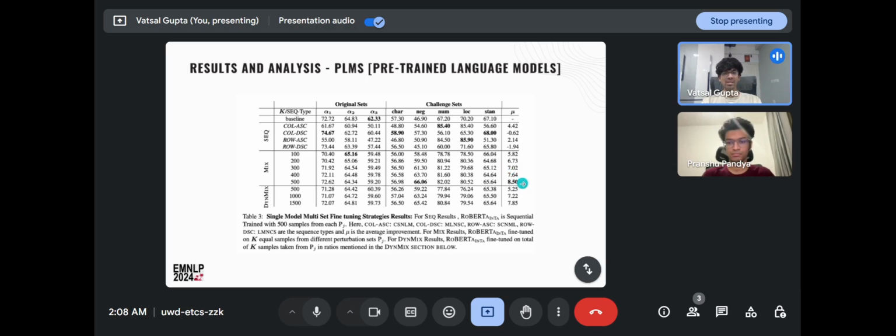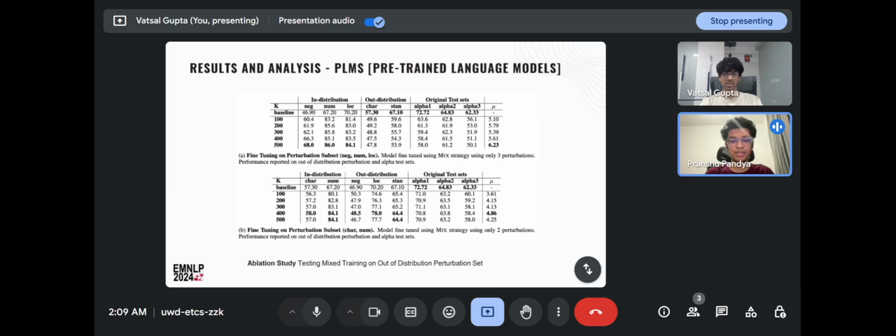We also see that as the number of samples increases, performance increases for both dynamic mix as well as the mix strategy. This is quite obvious because if the model is able to gather more, and more diverse, samples of a particular perturbation, then it learns more on that. And because we're regularly providing it with new samples of that perturbation, in both mixed and dynamic mix, it is not losing out on the information of one perturbation throughout this process, unlike sequential, where we see a degradation in performance with some sequences as well.